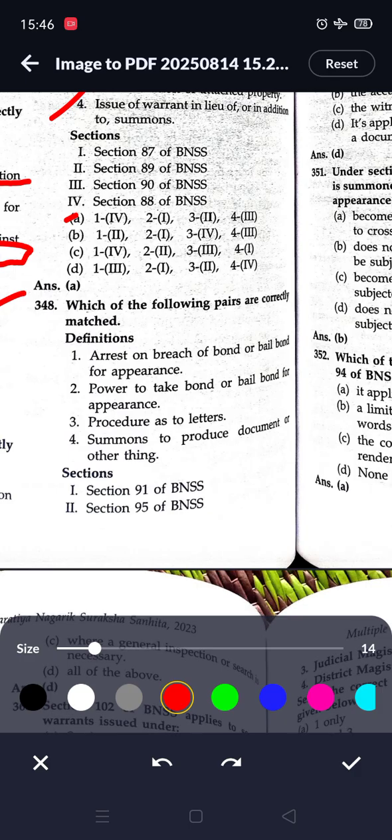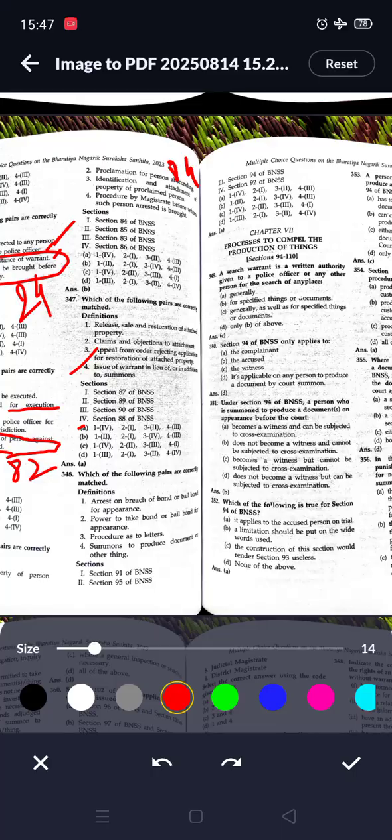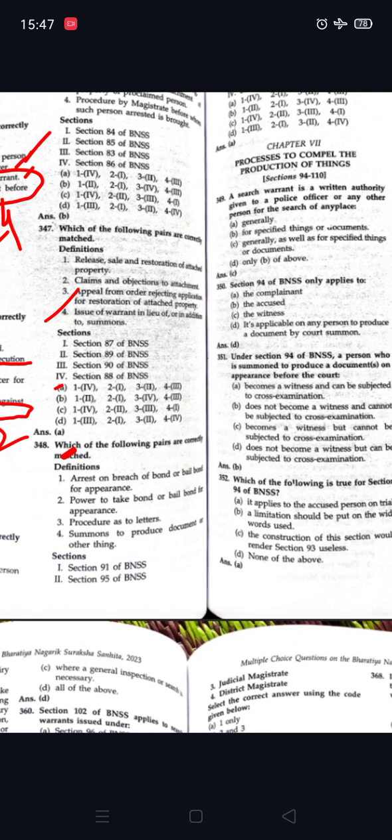Which of the following pairs are correctly matched? Arrest on breach of bond or bail bond for appearance is given in 92.